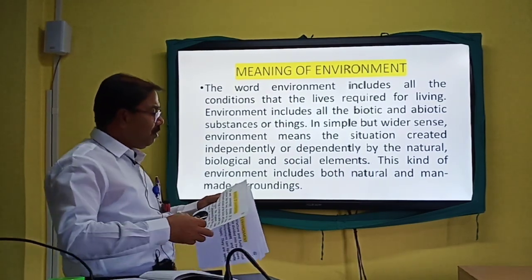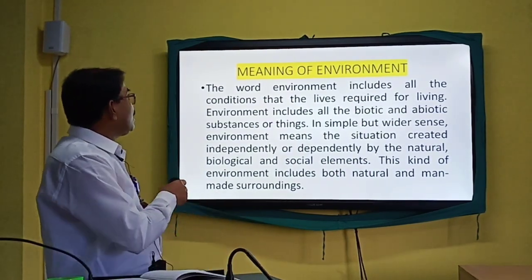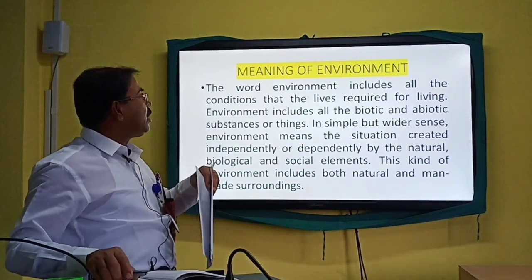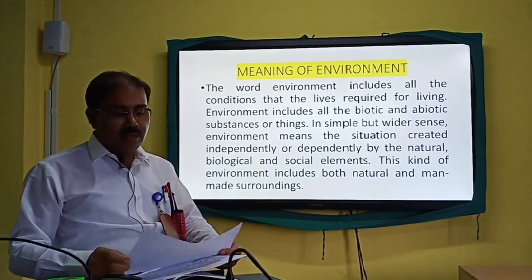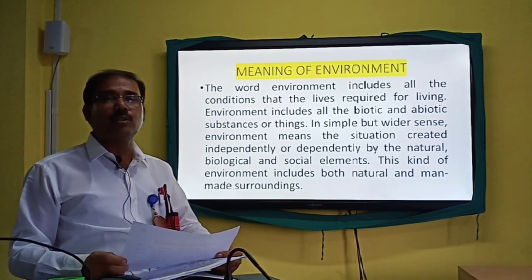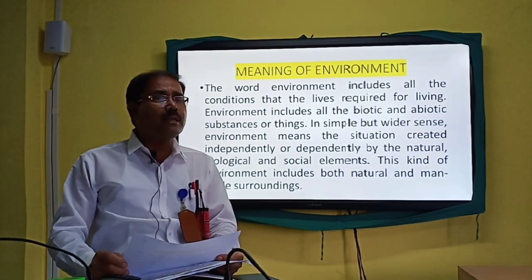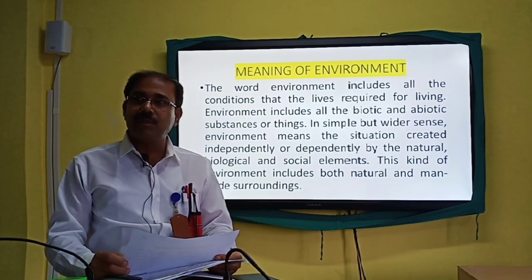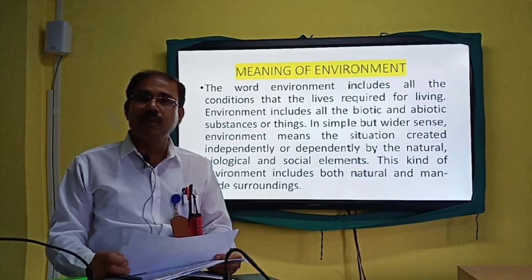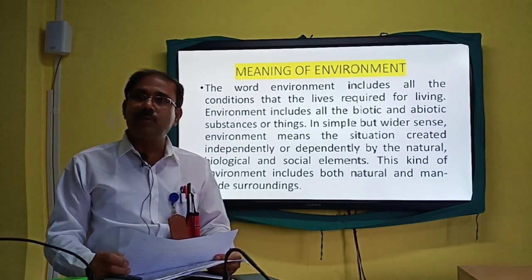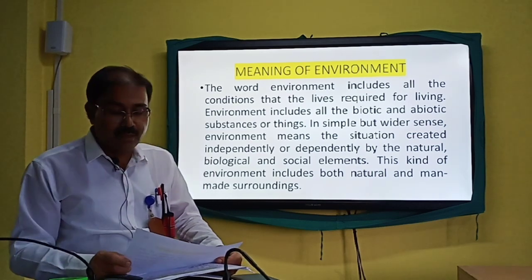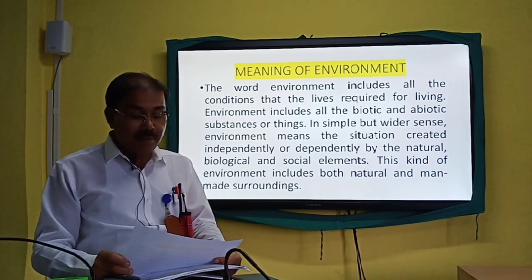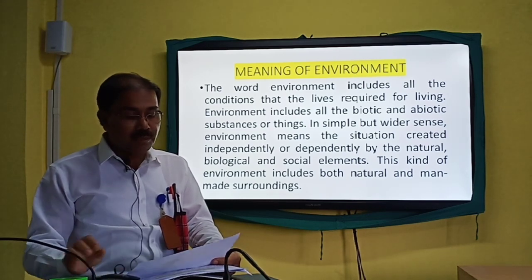The word environment includes all the conditions that the lives require for living. So friends, understanding the environment has special importance in understanding our own life. This subject has become one of the important subjects not only of education, but the University Grants Commission has made this paper one of the core papers for the students of all the streams, that is science, arts and commerce. So, environment includes all the biotic and abiotic substances or things.